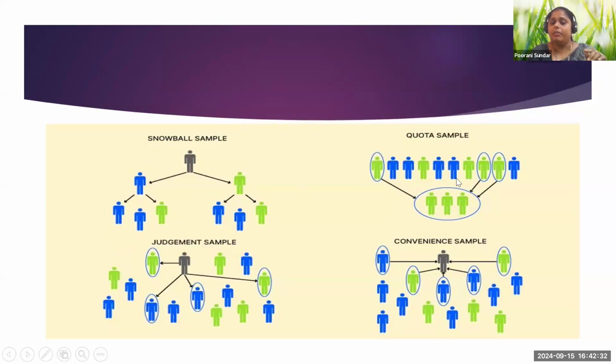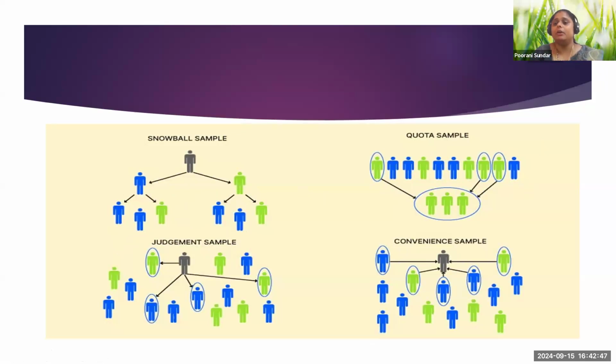Okay. And when you talk about quota sampling, it's nothing but what quota you will be selecting. 3 male or 2 male, like that. Judgmental sampling is based on my own judgment, I'll be selecting.